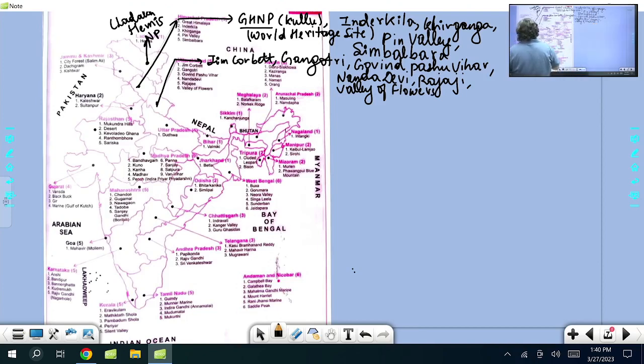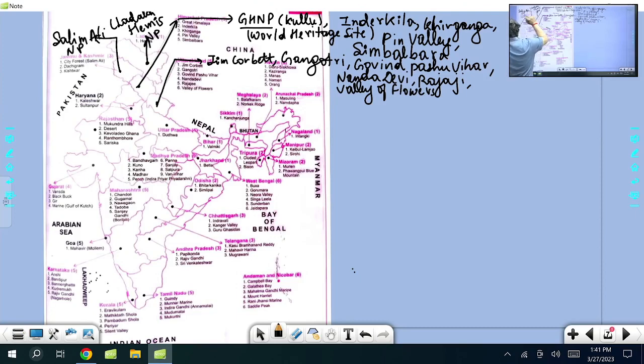Now if you see here, Jammu and Kashmir. If I go to J&K, there is Dr. Salim Ali. Who is Dr. Salim Ali? Salim Ali is the very famous bird scientist of India, an ornithologist, and he worked with BNHS, the Bombay Natural History Society. So here you will come across the city forest, Salim Ali National Park.